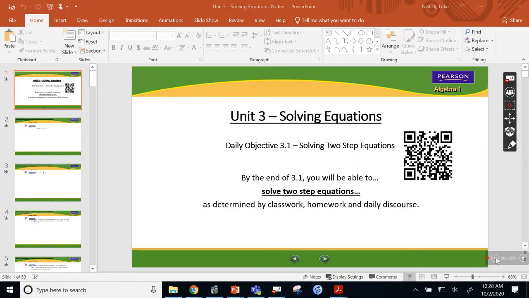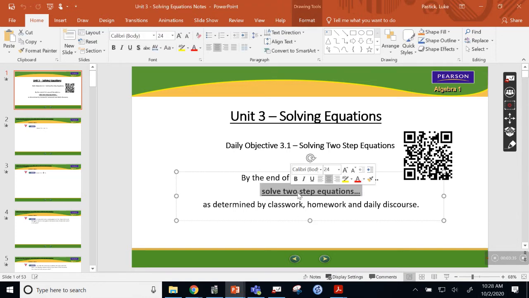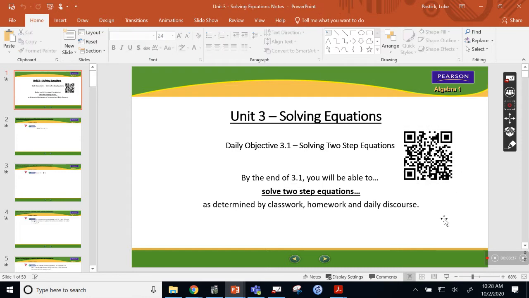So the kids are supposed to pull out their notes, and they look like this. You can see on the beginning of each section of notes, you're going to have the objective, which is right here. You're going to have a QR code right here that you can scan with your phone's camera, and that'll take you right to the YouTube video.